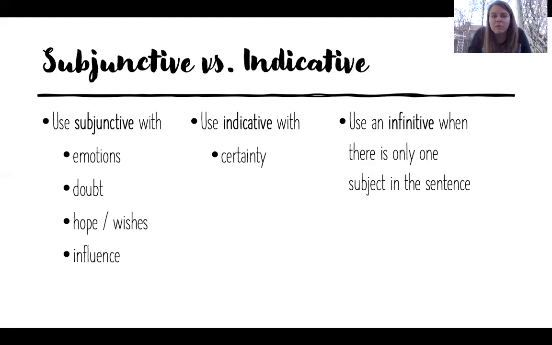There are a lot of reasons to use subjunctive, and so you have the notes for those. You have a pretty extensive list. I'll show you another list in just a minute. We use the indicative when we are certain about something. We use it with certainty, and we use an infinitive when there is only one subject in the sentence. The other ones will be used when there are at least 2 subjects in the sentence.